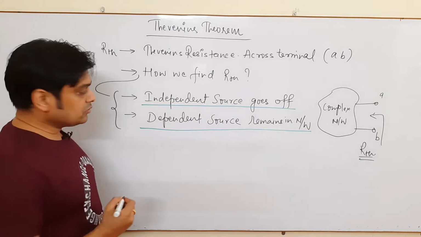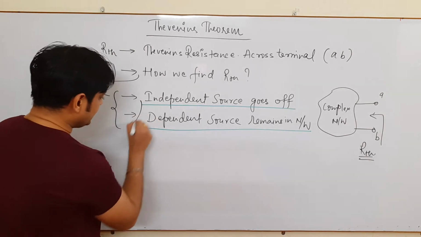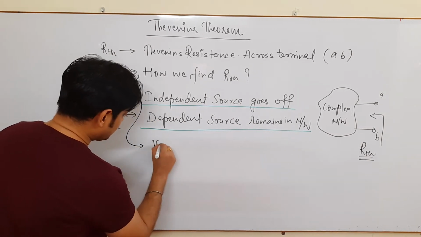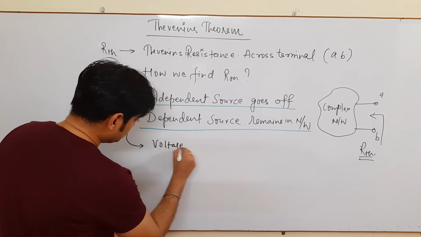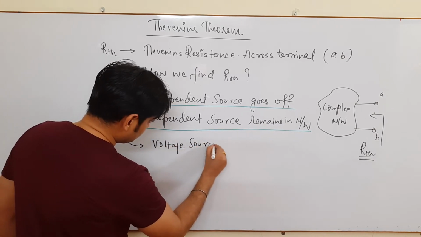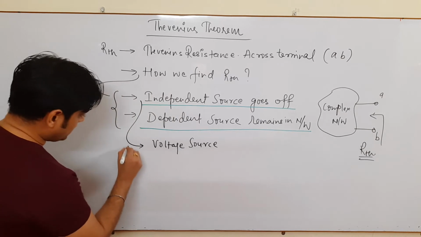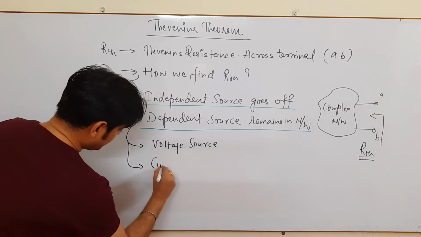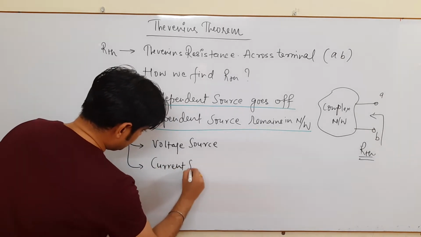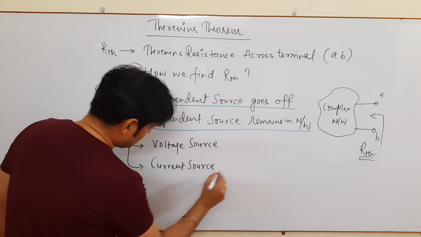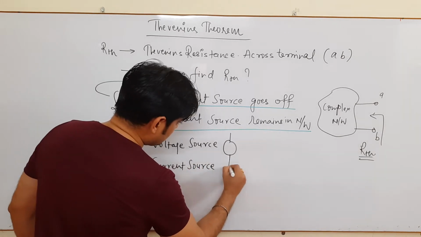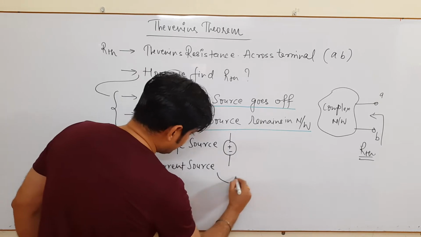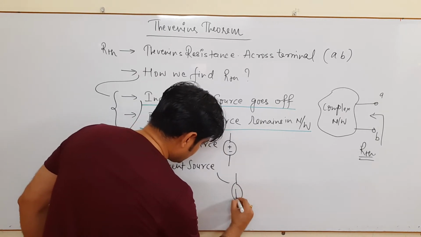Independent source goes off means, as I said earlier, there are 2 types of sources. First is voltage source and another one is current source. Okay, this is your voltage source and this is your current source.